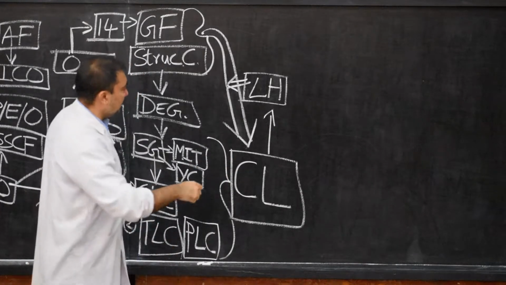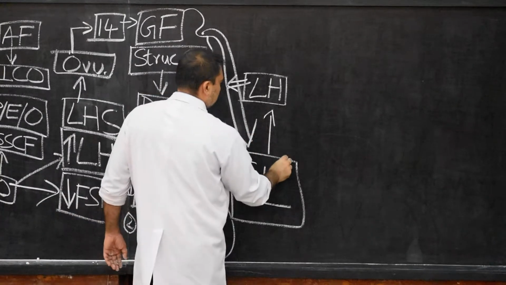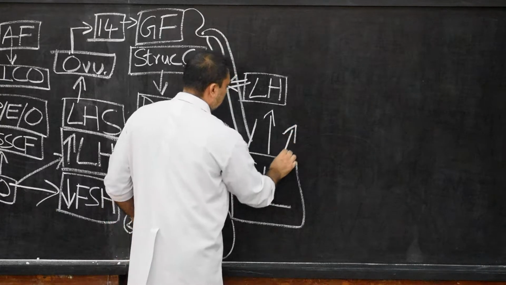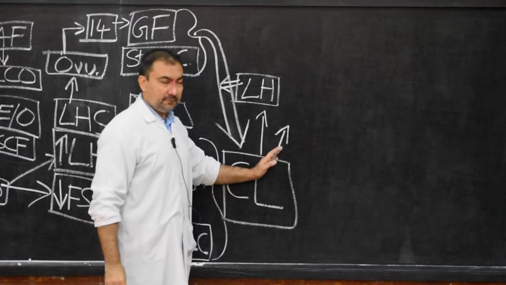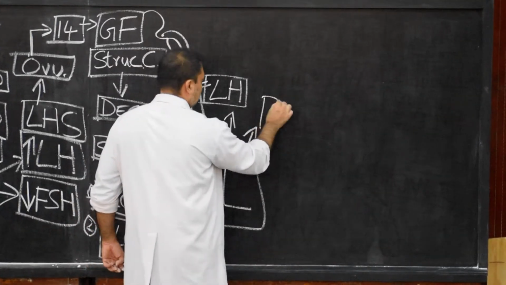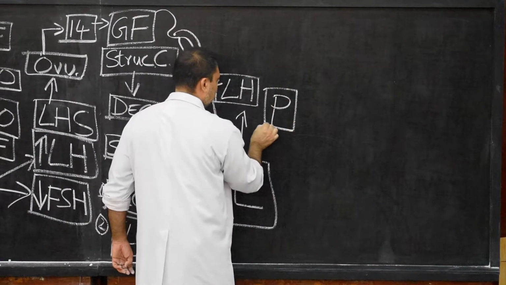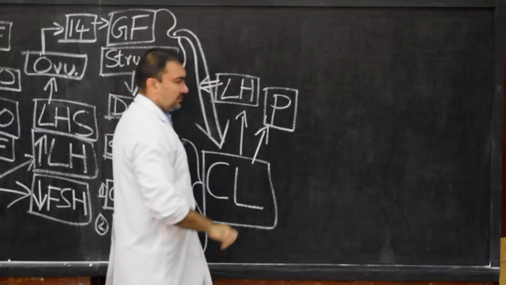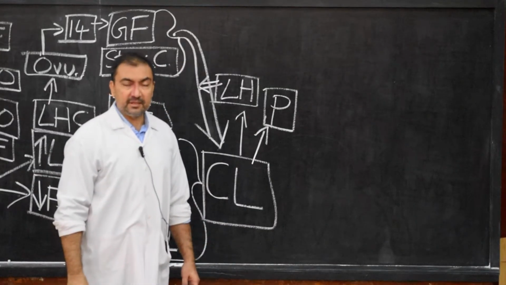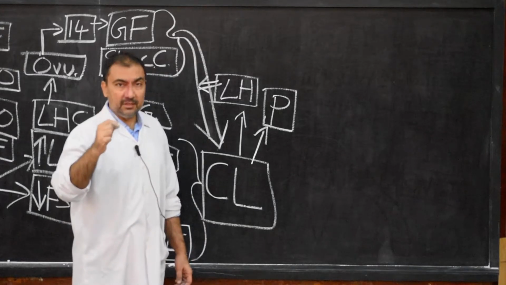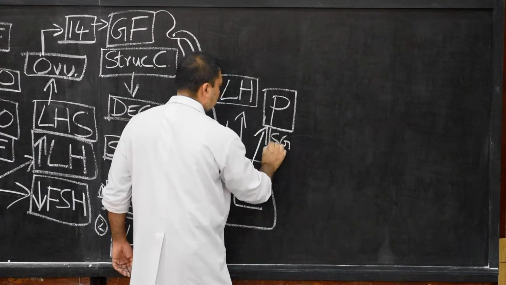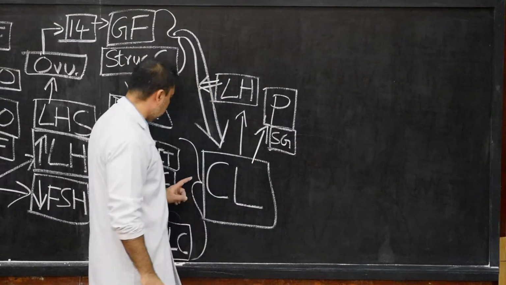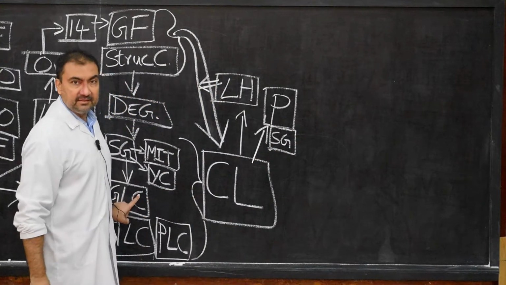Now after the development of the corpus luteum, there will be release of progesterone. Now the second hormone will come into play. This progesterone will be released from the stratum granulosum layer, that is the cells known as granulosa lutein cells.